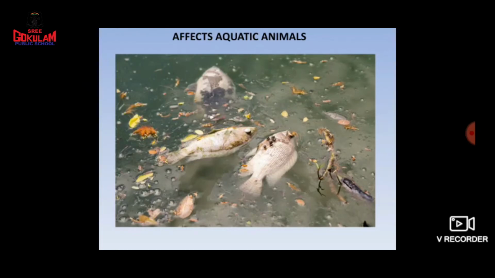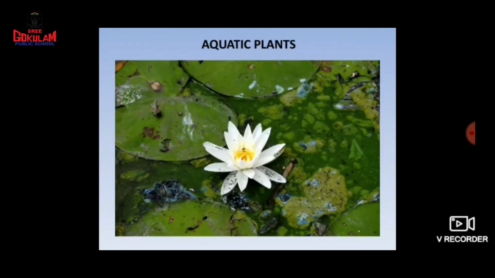Okay, so children, aquatic animals. What is the meaning of aquatic animals? Yes, the animals which are living in water. Okay, and the aquatic plants are also getting affected by these pollutants. So which are the aquatic plants? Yes, lotus, water lily. See what happens to these plants? Yes, they get some types of diseases, because of this waste water, means the chemicals which are released from the factories. Okay, children, these are the effects of water pollution.